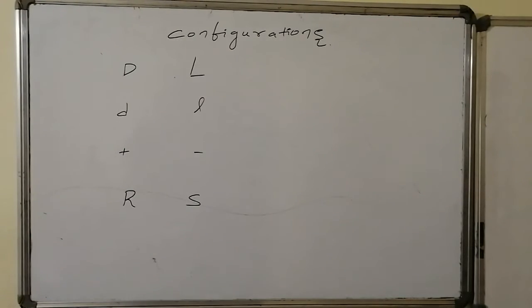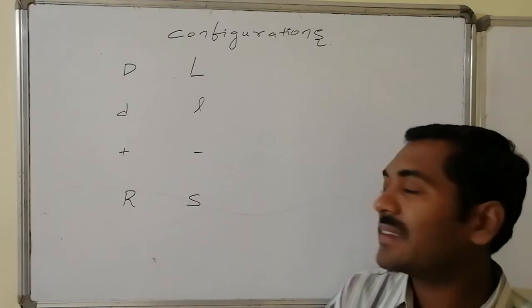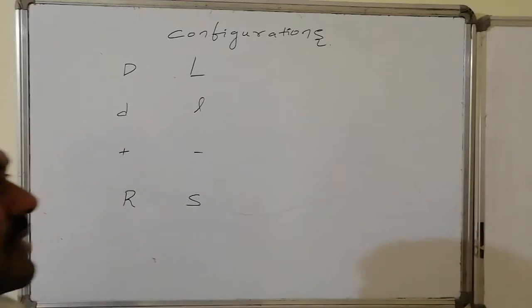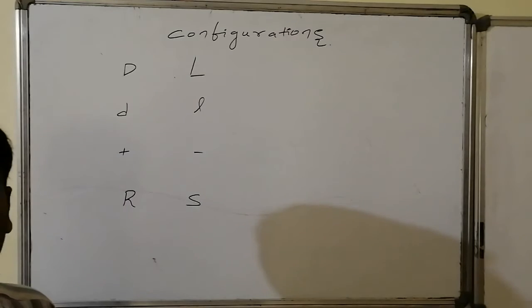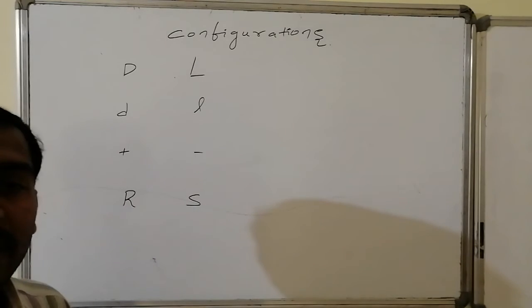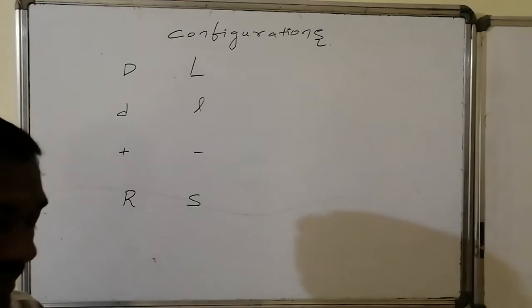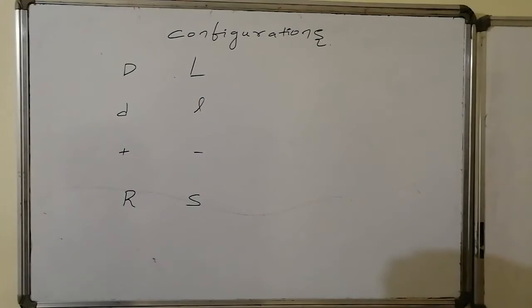Yes, we will generally come across words like capital D, capital L, small d, small l, plus and minus, R and S configurations, etc. Capital D comes from the beginning of stereochemistry development. Sugar-related stereochemistry started with the basic minimum-carbon aldehyde-containing molecule, that is glyceraldehyde. That was tentatively taken as the reference. Now D is generally used for sugars.